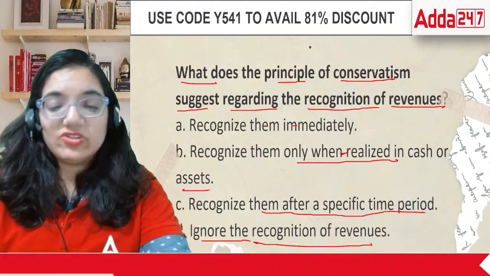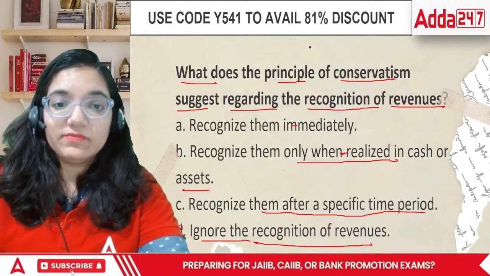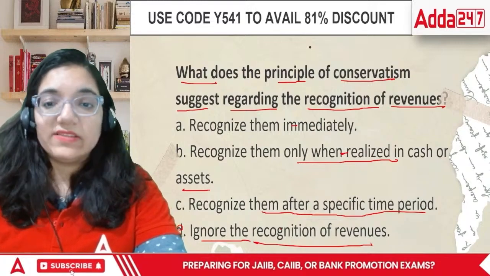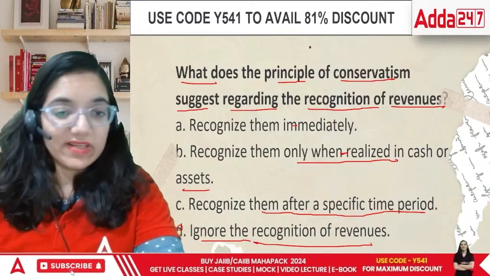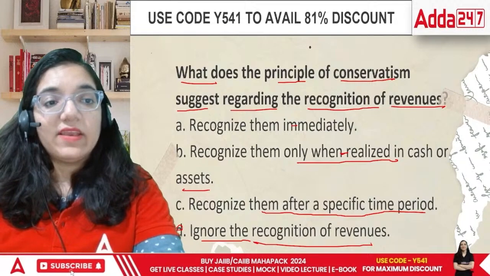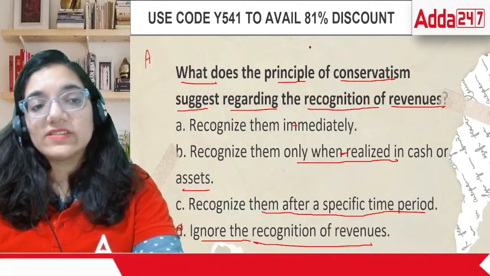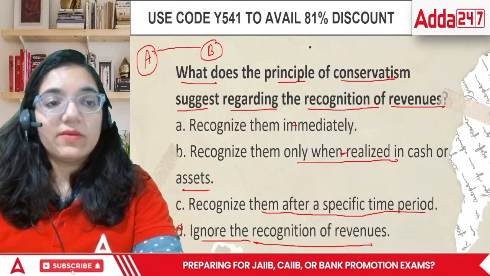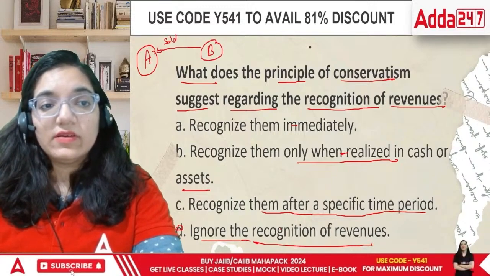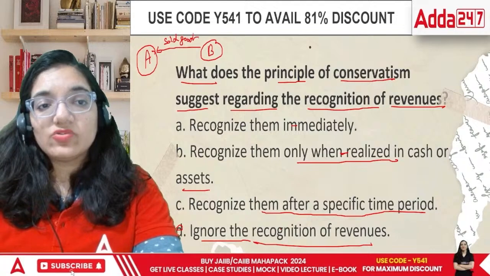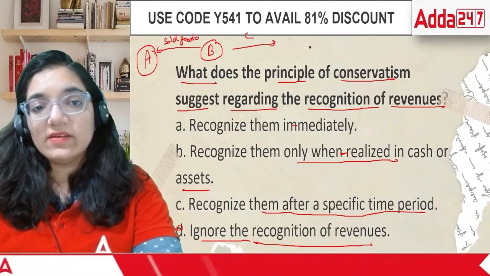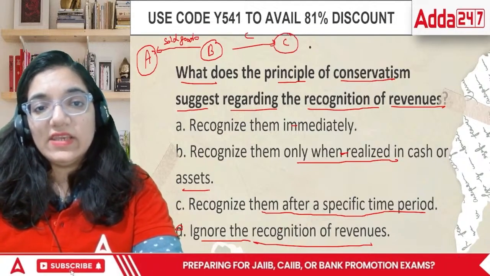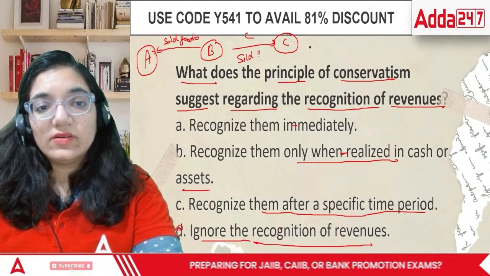It basically suggests that you recognize them only when you receive cash or assets. For example, I am B, and I sold goods to Mr. A, and I sold goods to C as well.